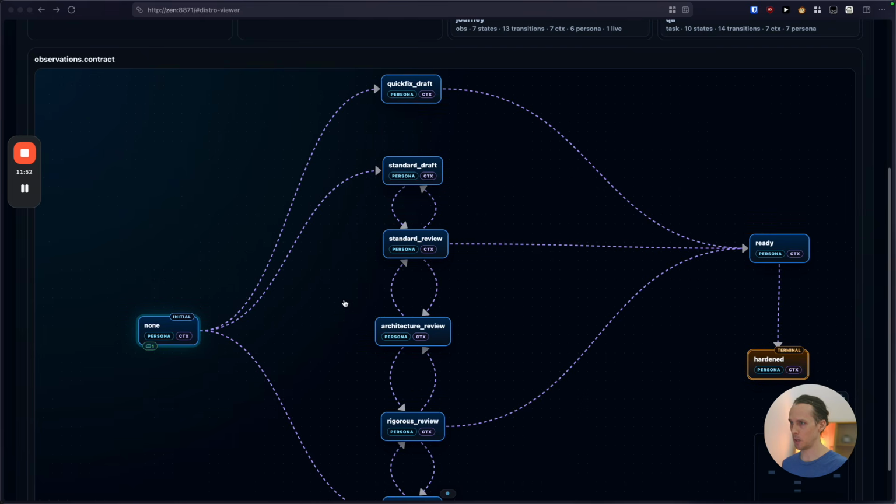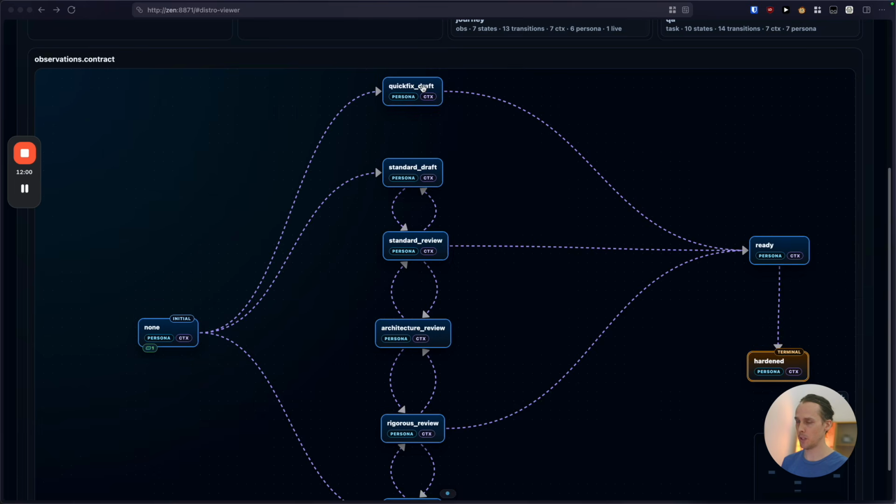So how can a contract work? For example, you always want a quick path. Maybe there's a very simple one-line code change, very trivial. So it can go straight through to quick fix draft, and then straight through to ready, which just means the contract has been created. It just goes through two agents there: the agent that routes it to quick fix draft, and the agent that creates the draft, and then it's in a ready state.